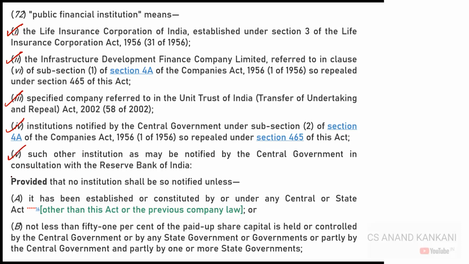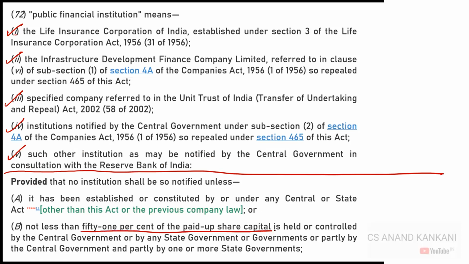And then there is a proviso which says that if government wants to notify any company as a public financial institution, in that case at least 51% should be held by the government or by the state government, central government, or collectively by the government. Only then that company can be a public financial institution.